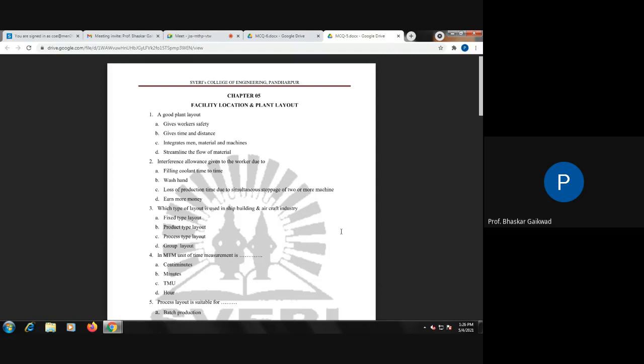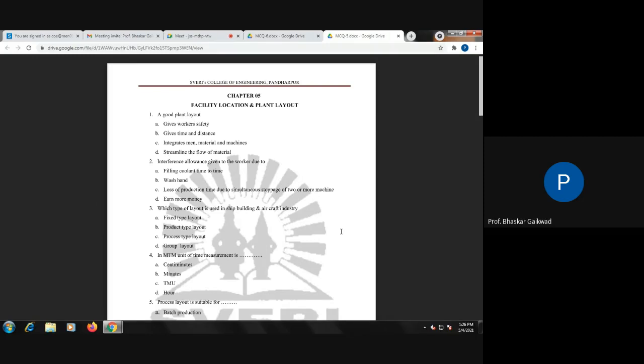You can go through the notes related to facility location, urban and rural, and plant layout. You can remember the product or line layout, process or functional layout, static or fixed layout, and cellular or group technology layout. At least you can remember one of the examples as stated in the last 2 or 3 lectures.